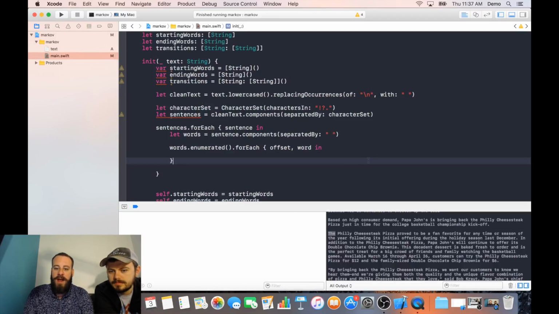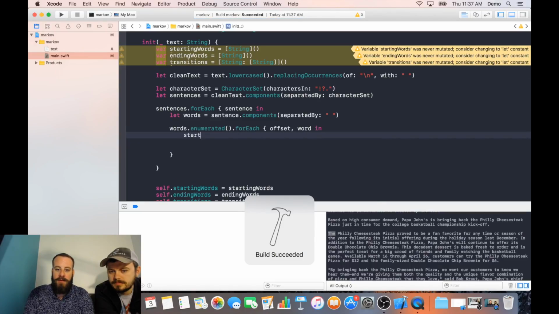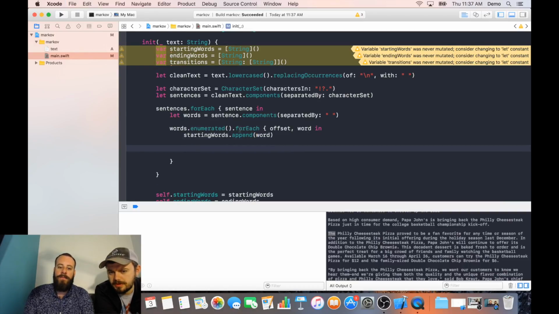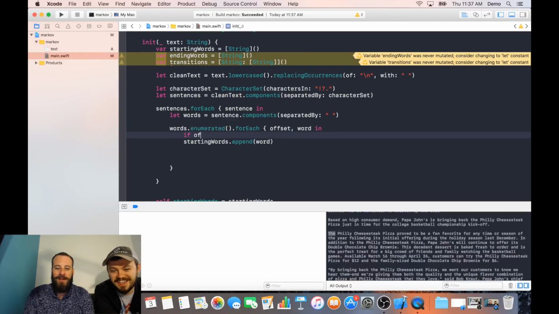Beautiful. So now, again, we want to keep track of the starting word. So we'll say starting words dot append the word. We've got the starting word. Don't you want to check if it's... Oh, right, if your index is... Of course I do. So if offset is 0, there we go.